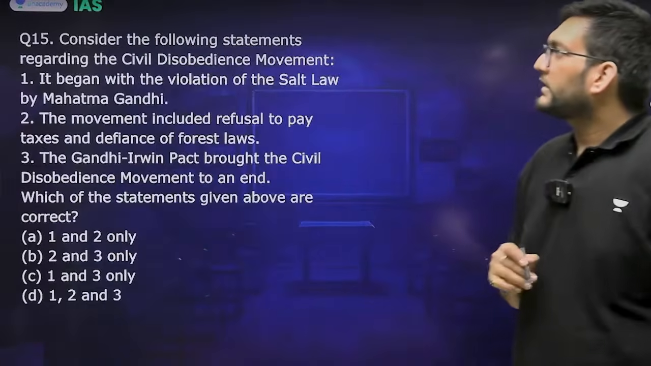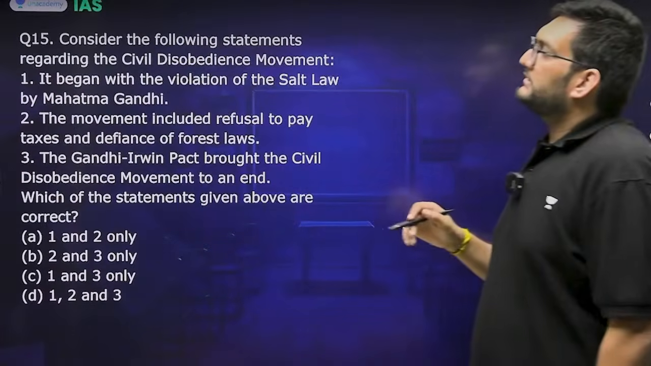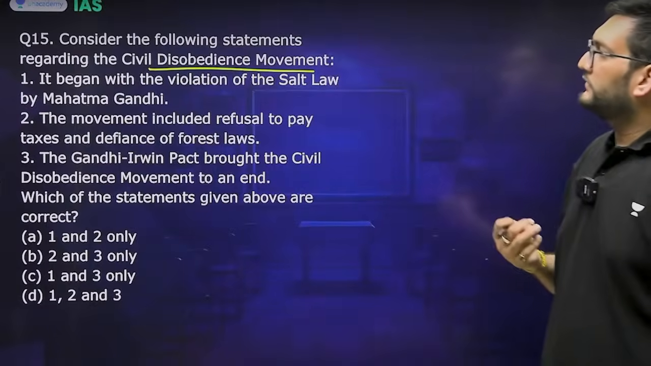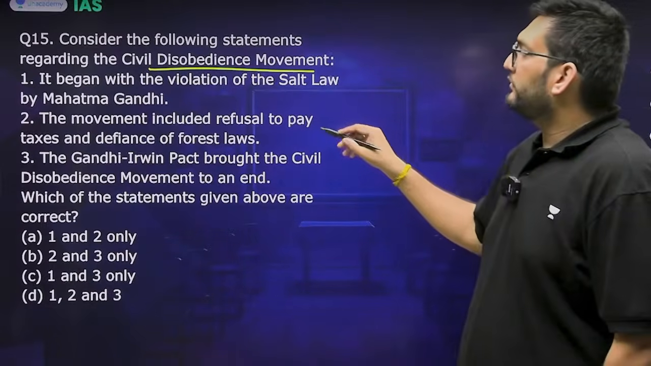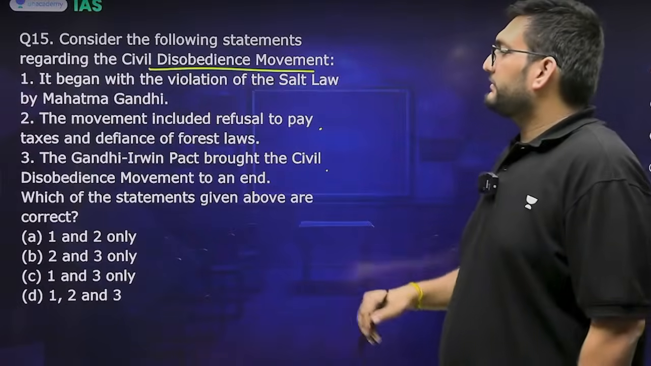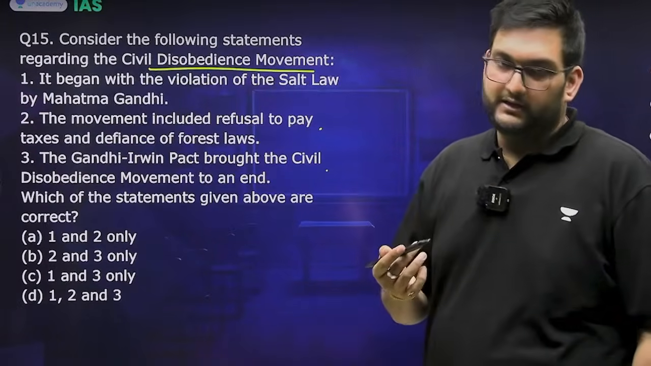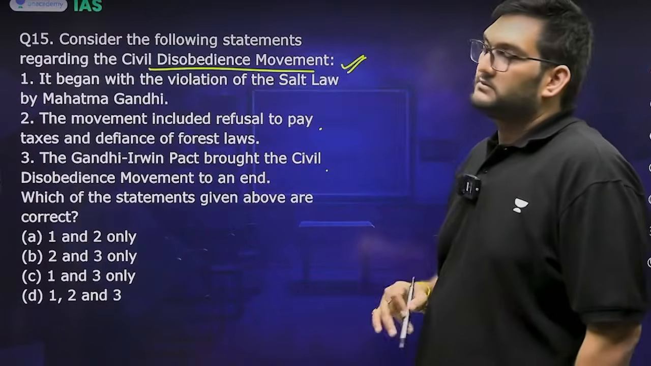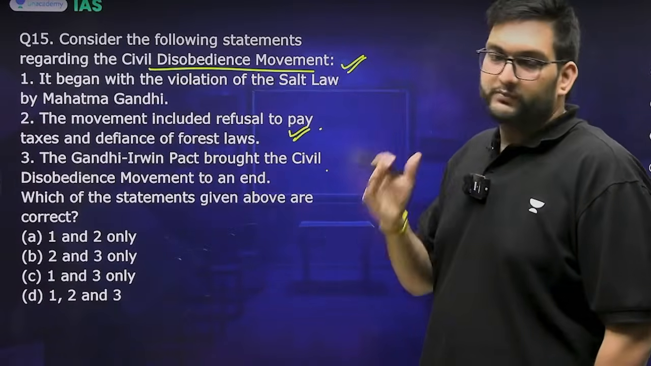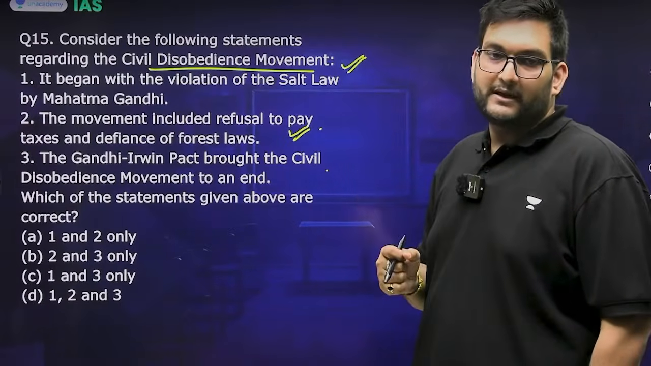larger scheme of things. Then, consider the following statements regarding the civil disobedience movement. It began with the violation of the salt law by Mahatma Gandhi. The movement included refusal to pay taxes and defiance of forest laws. The Gandhi-Irwin Pact brought the civil disobedience movement to an end. The first is correct: the Dandi March, called Satyagraha. The second is also correct. This was part of the civil disobedience campaign.